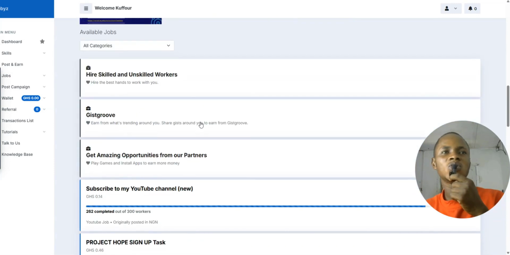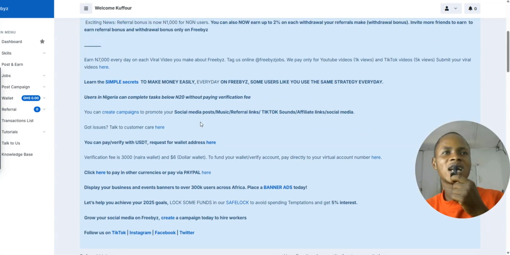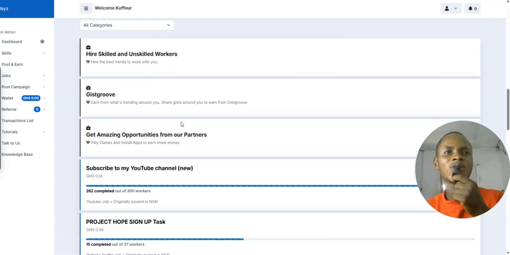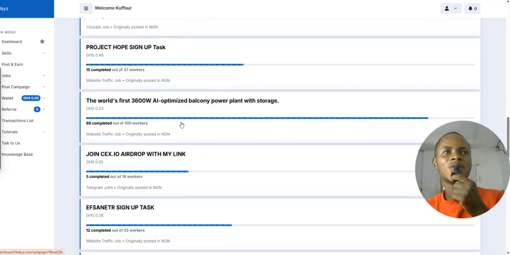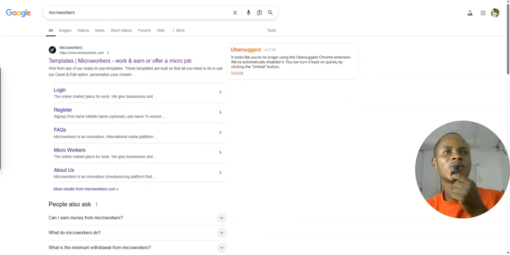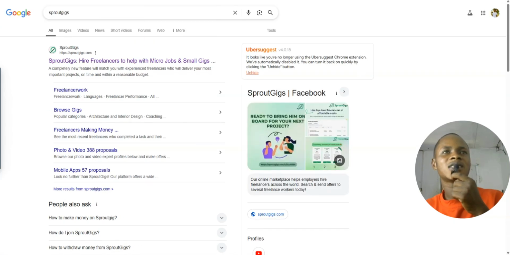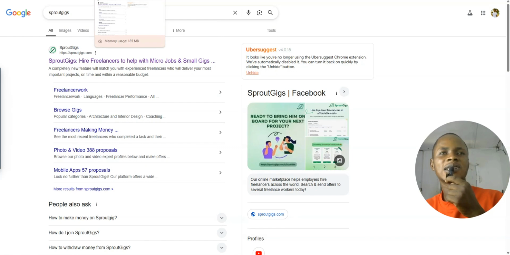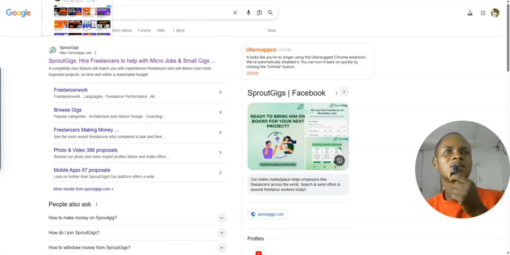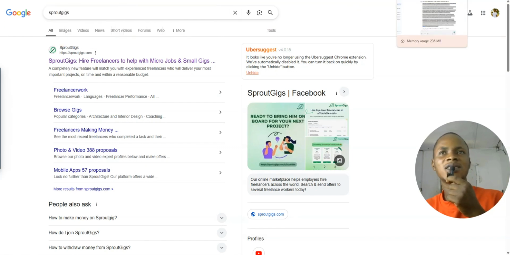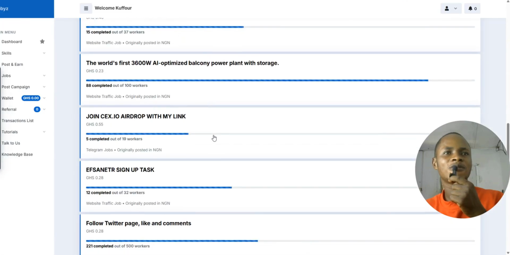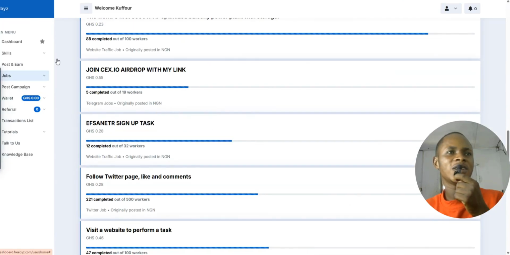So what you need to do right after doing, click on that, you can see over here the jobs are available. Some micro working jobs are available over here. So if you know Sprout Gigs and Micro Workers, these jobs are similar to Micro Workers and Sprout Gigs jobs. So these ones pay you in your local currency. So you can see, let me go straight to the platform again. You can see this offer is paying you 50 pesos for doing that.